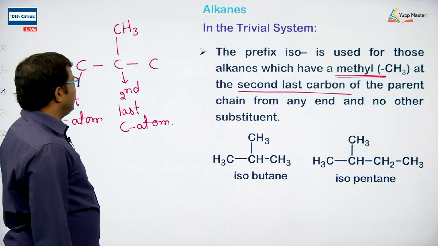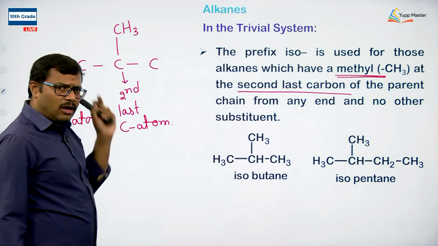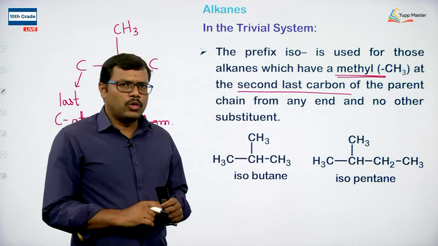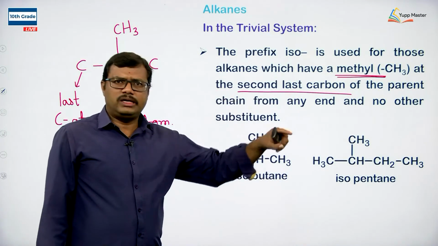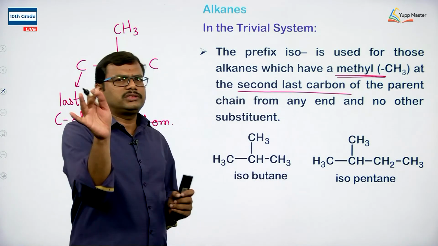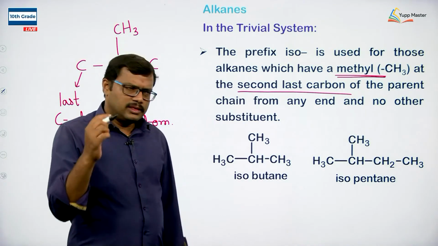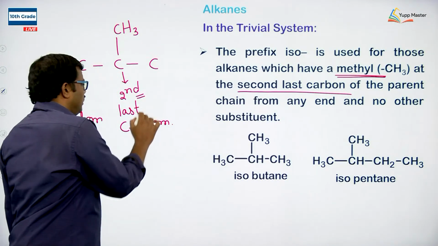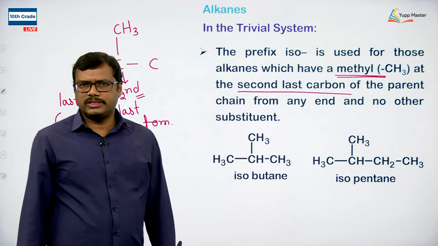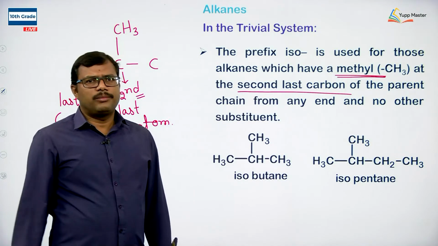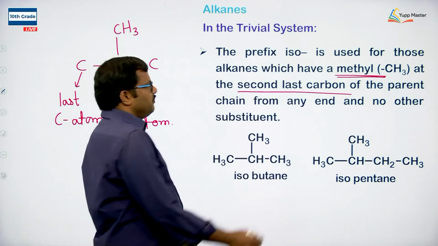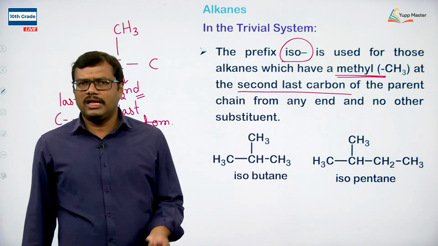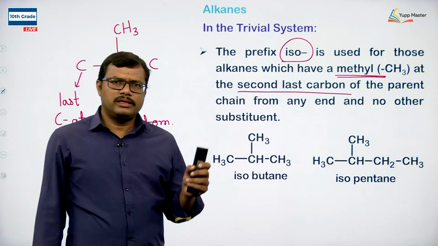So, whenever we have a methyl group at the second last carbon atom from any end of the chain, and moreover there are no other substituents present on that chain, only one substituent is present, that substituent is methyl, and that methyl is present on the second last carbon atom, in that case we are going to use the prefix iso in the trivial or common naming system.